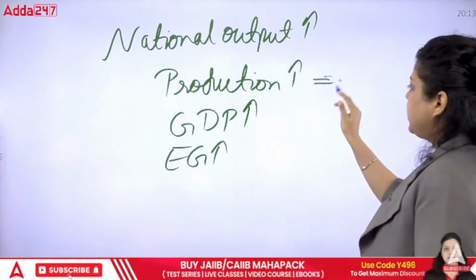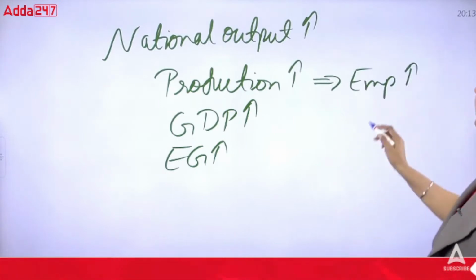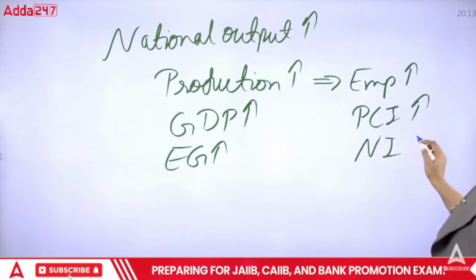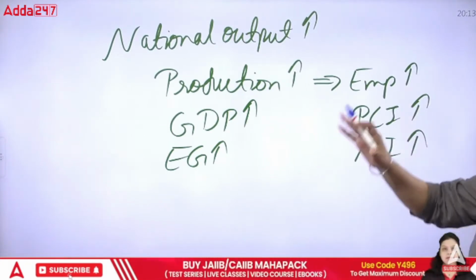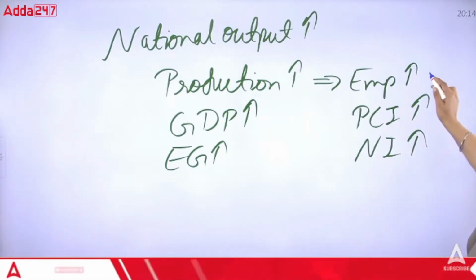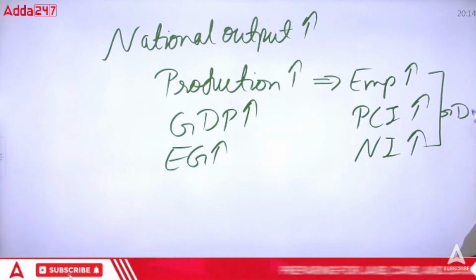Because you increase the production, you have to increase the employment also. When you increase the employment, the per capita income will increase, the national income will also increase. Yes or no? So this happens when there is an increment in the national output. So when there is an increase in the per capita income or national income, we will see development also.